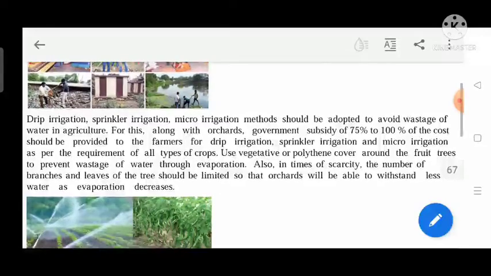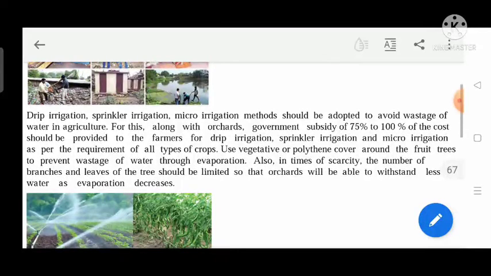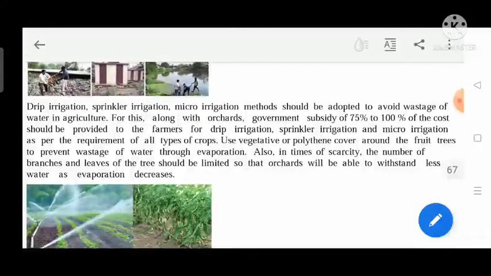Sprinkler irrigation and micro irrigation as per the requirement of all types of crops. So different crops need different types of irrigation, meaning the providing of water. We use vegetative or polythene cover around the fruit trees to prevent wastage of water through evaporation. So polythene bags can be covered over the plants, and this is how the water will not evaporate.